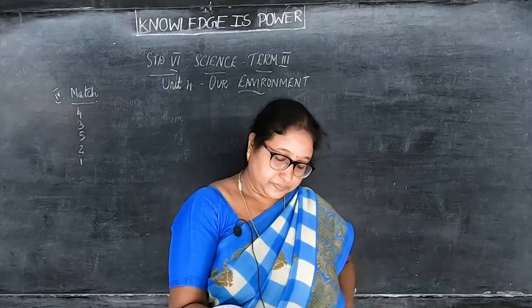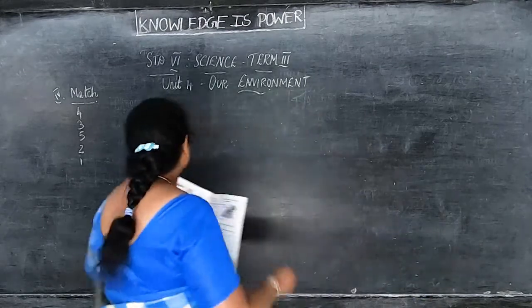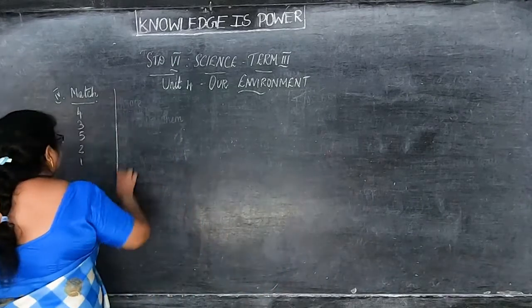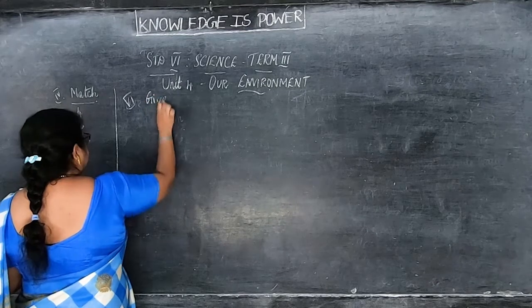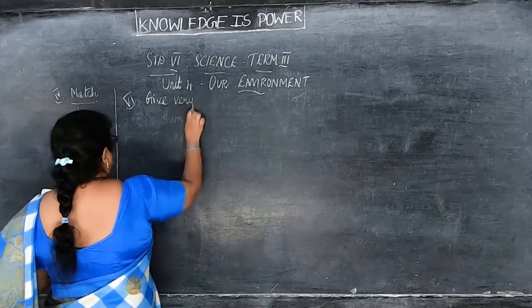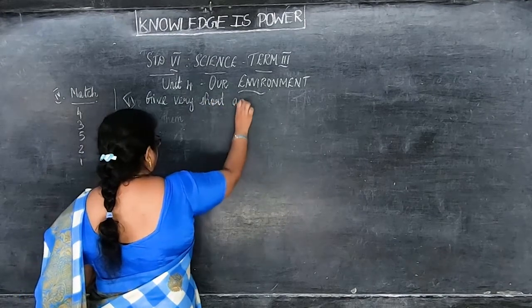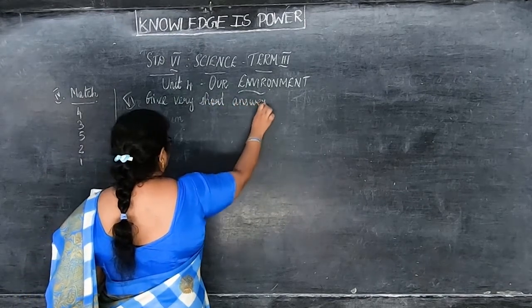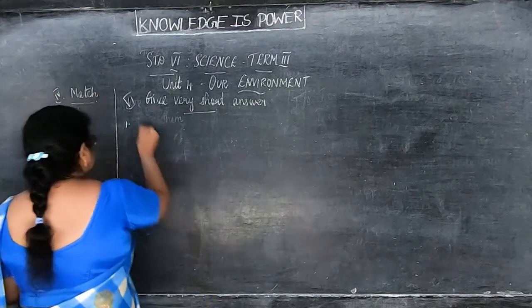Then Roman number 6, give very short answer. Roman number 5, no need, children, just put a cross. In that, first one, define ecosystem.